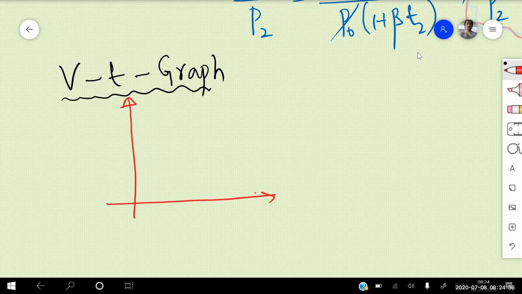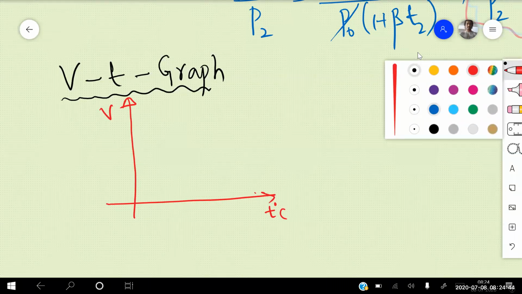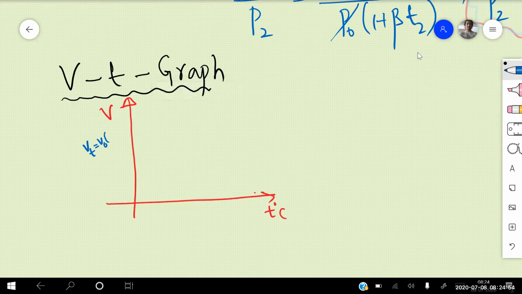Here I'm taking the temperature in T degree centigrade on the x-axis and the volume V on the y-axis. If I'm drawing the graph for this, what is the formula we'll be getting? Volume at T degree centigrade on the y-axis will be Vt equal to V naught into (1 plus alpha into T). On the x-axis, we have the temperature.